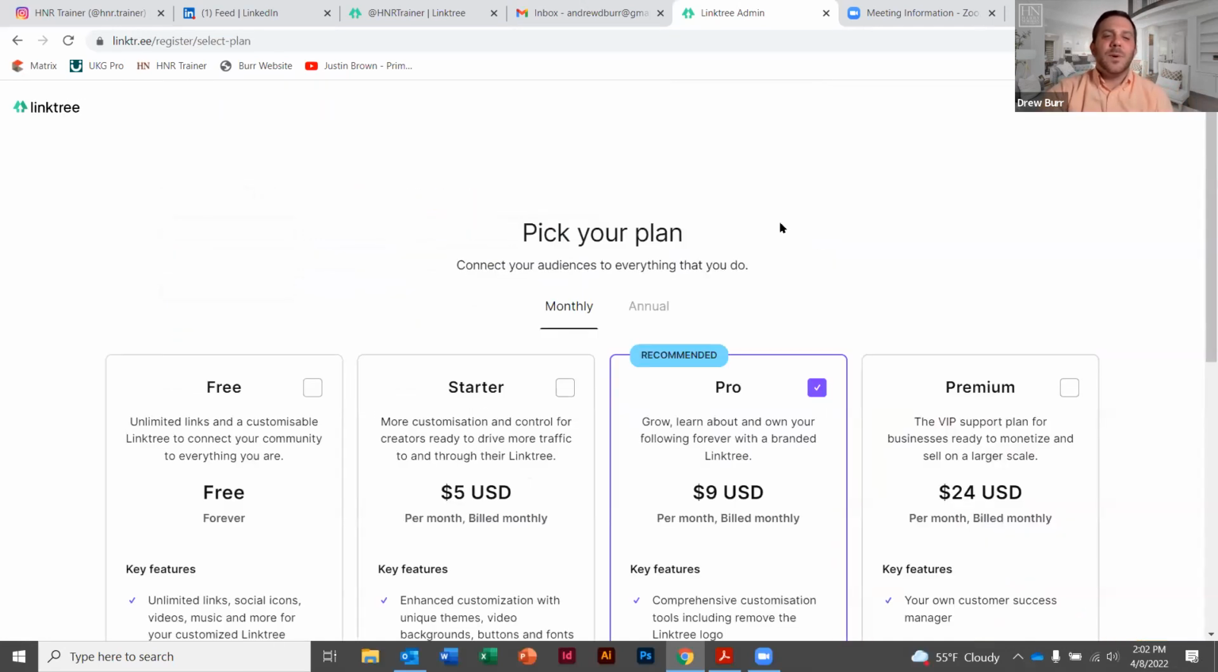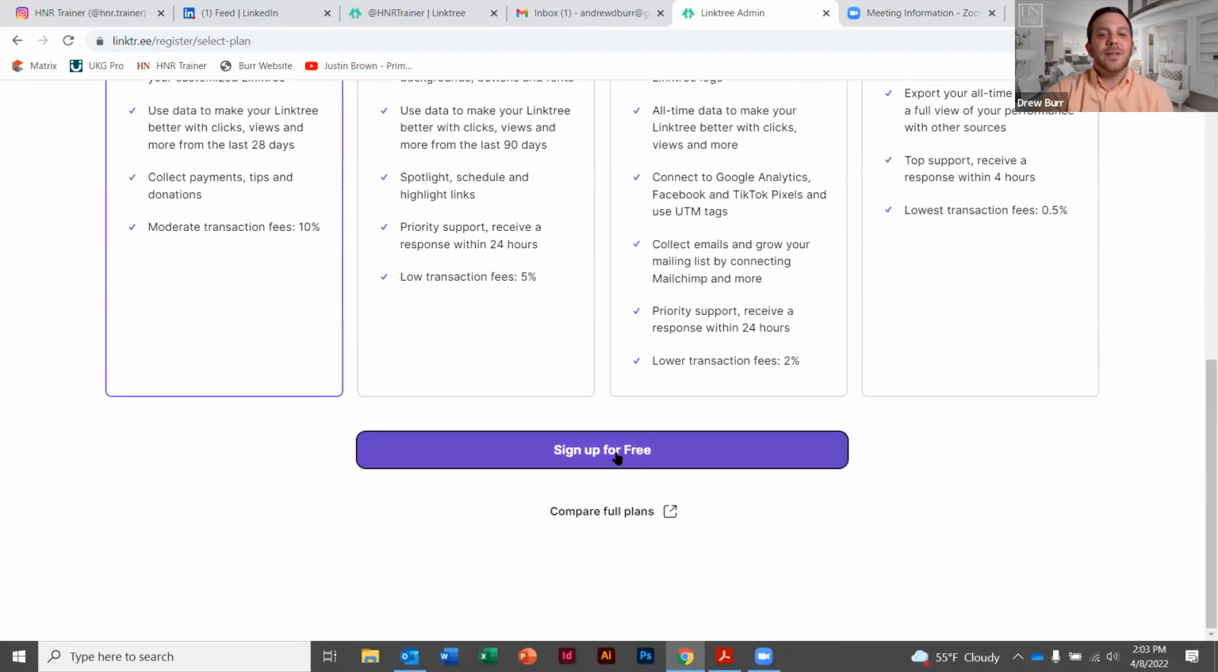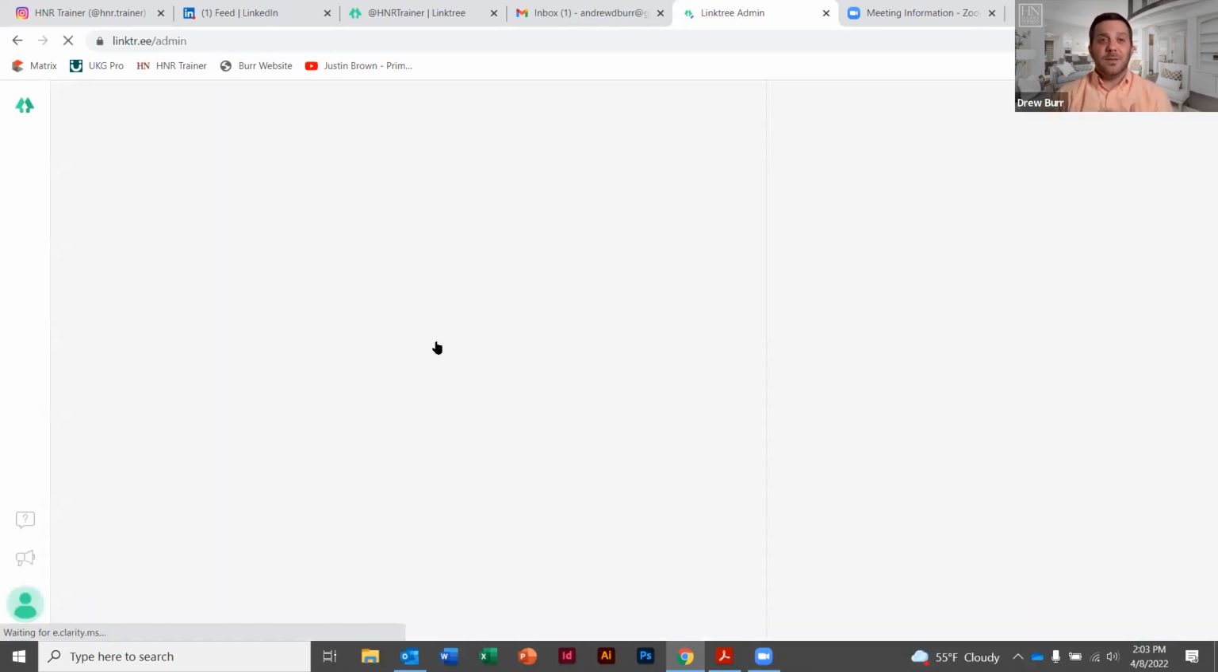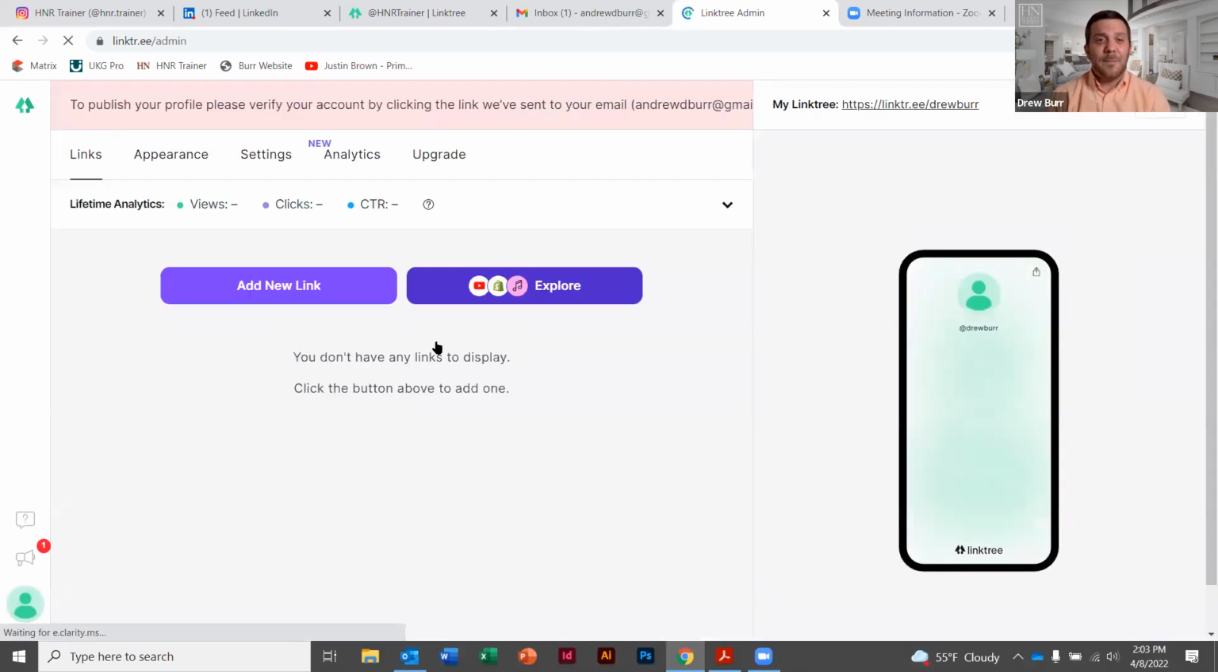Okay, this next window, I'm going to determine whether it's a free or a paid account. I would recommend starting off free. You can always upgrade your account. It's not a big deal. So I'm going to hit the free checkbox, scroll down, and sign up for free. Next, I'm going to push myself into the Linktree account. Super exciting, not too hard, right?